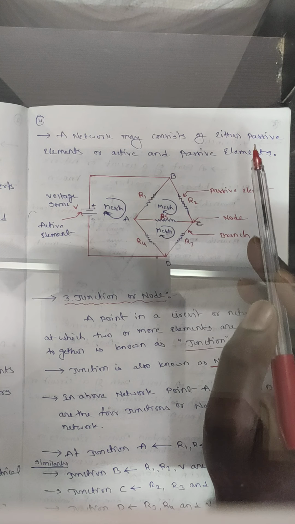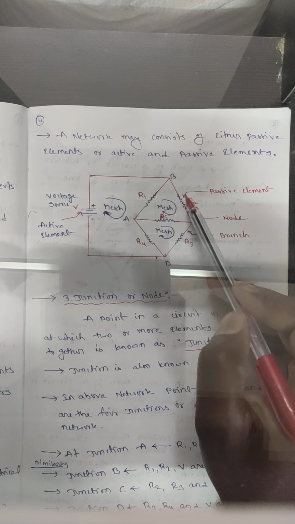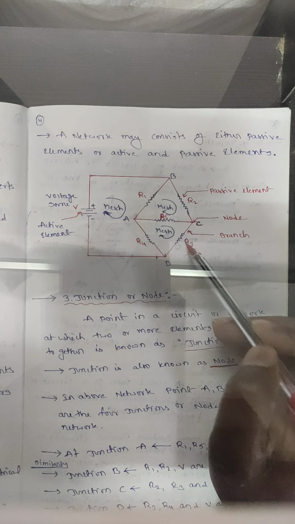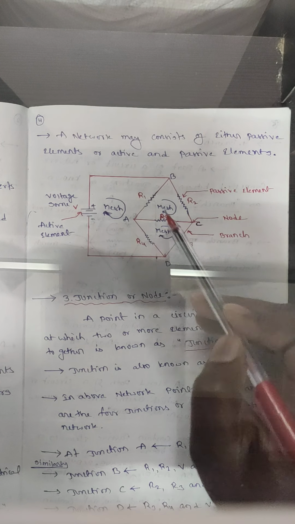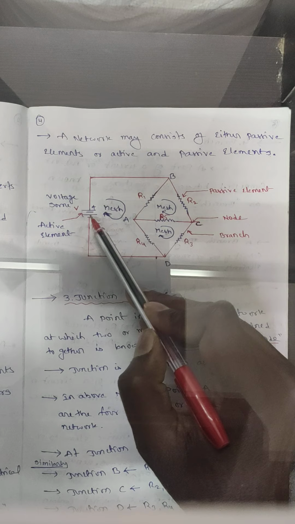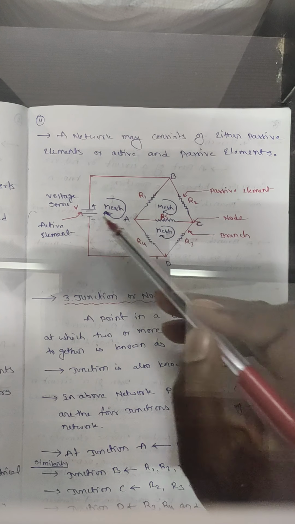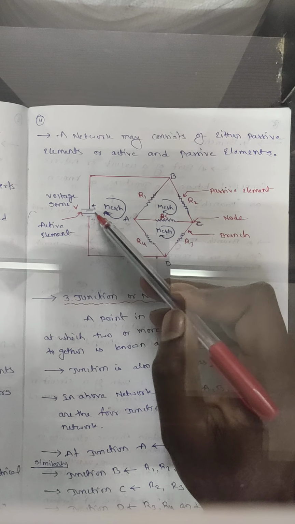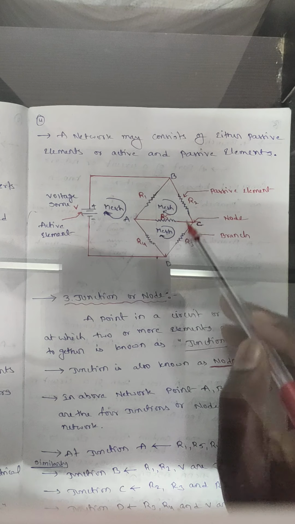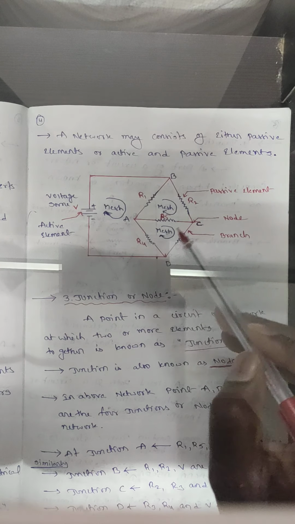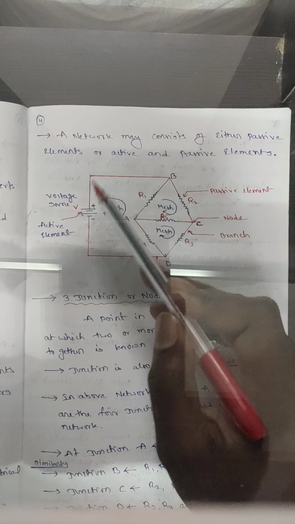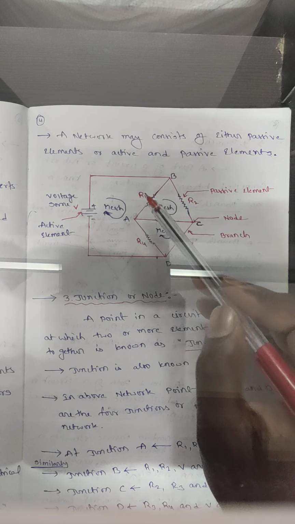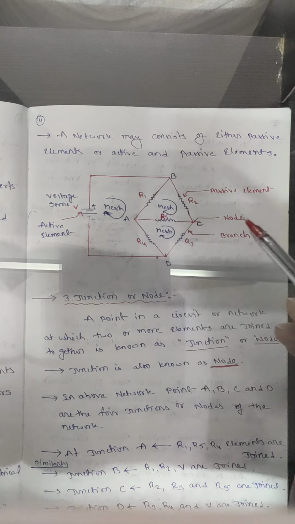Here these are the passive elements R1, R2, R3, R4 and R5, and this is the active element, a voltage source. The combination of all these active and passive elements is known as a network. This complete circuit is known as a network.